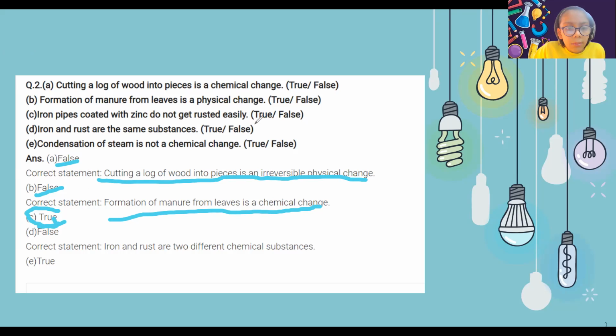Iron and rust are the same substance. It is completely false. Iron and rust are two different chemical substances. Condensation of steam is not a chemical change. So it's true.